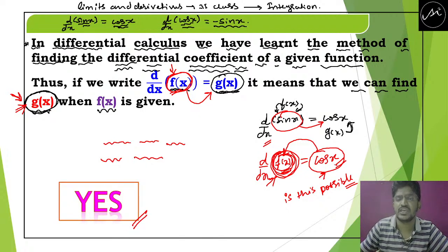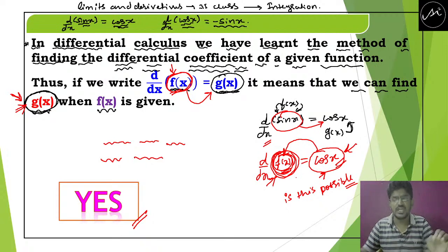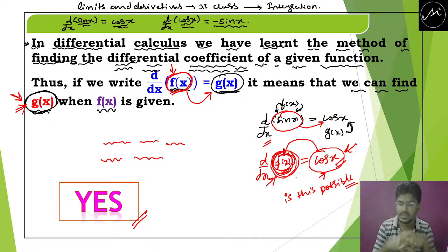When the cos x is given, then the question is, how can we find the f of x when the cos x is given? This is the beautiful question that arises.